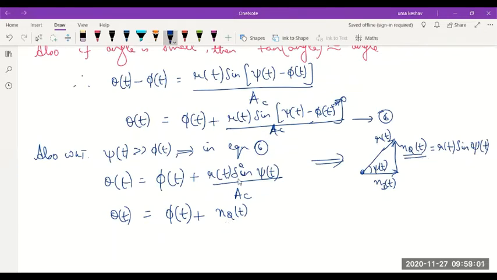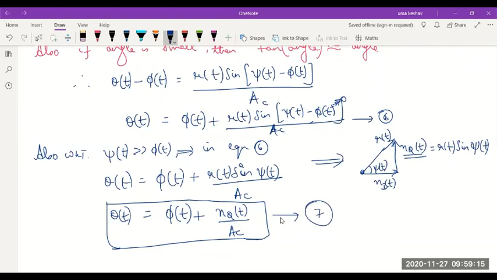So I'll replace this r of t sine psi with nq of t divided by AC. Is this okay? So this is the expression which we are going to analyze after it passes through the frequency discriminator. So this is the input to the frequency discriminator.